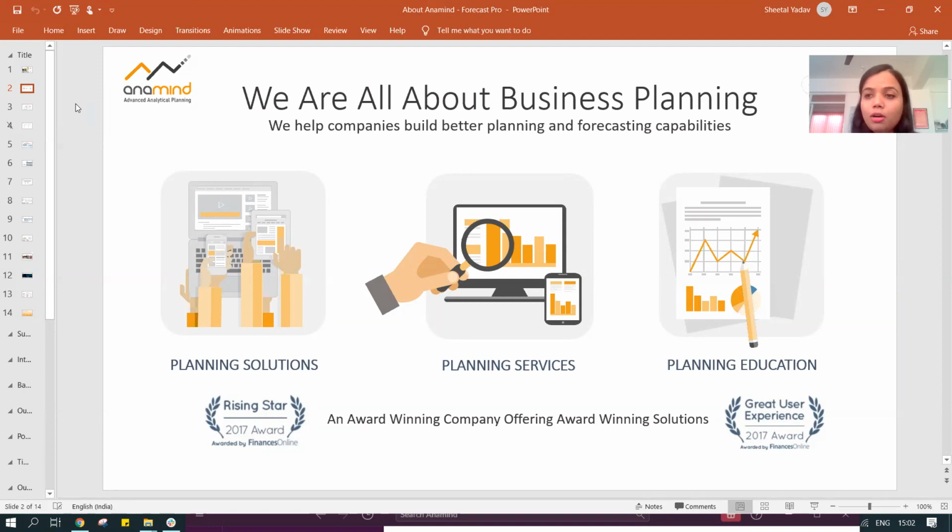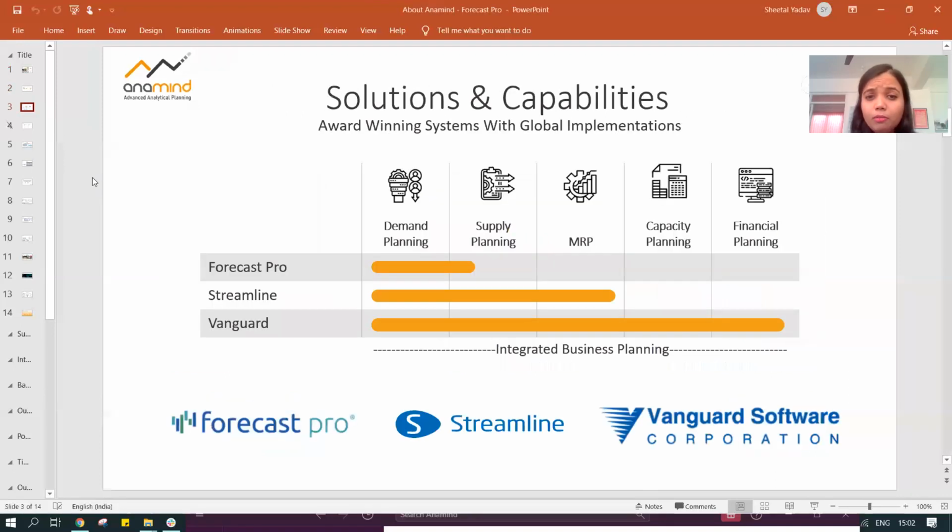We have different forecasting software for the entire end-to-end demand planning, and for supply planning, MRP planning, capacity and financial planning as well. Forecast Pro is a very comprehensive system which can do demand planning quite effectively. It has very detailed features for demand planning, and it can also support basic supply planning capabilities.